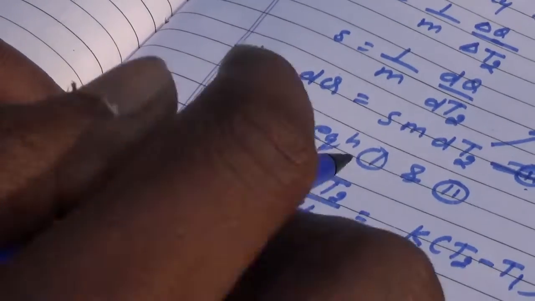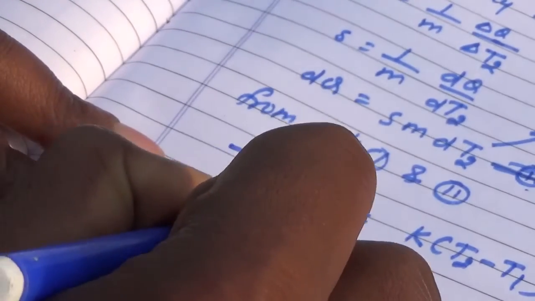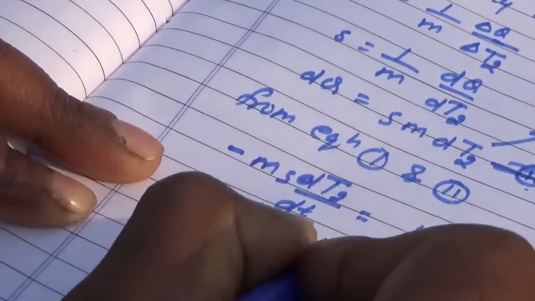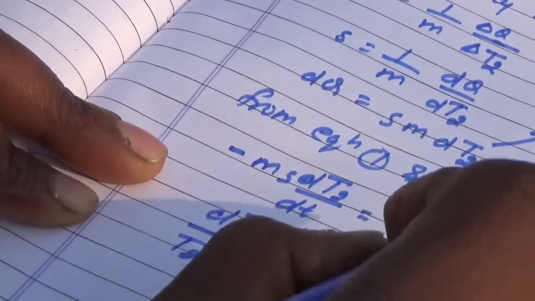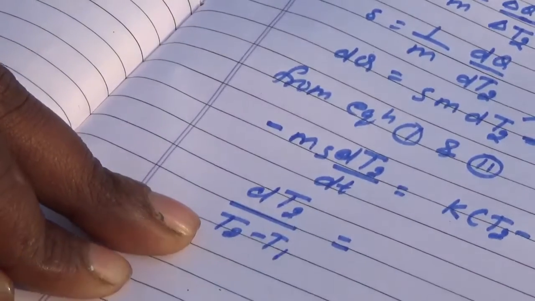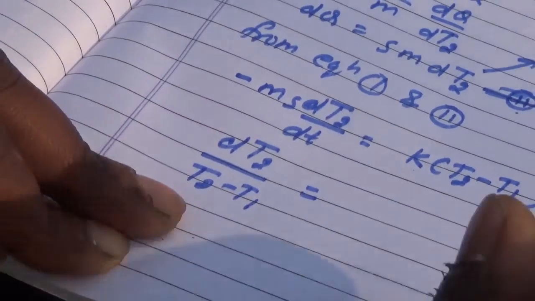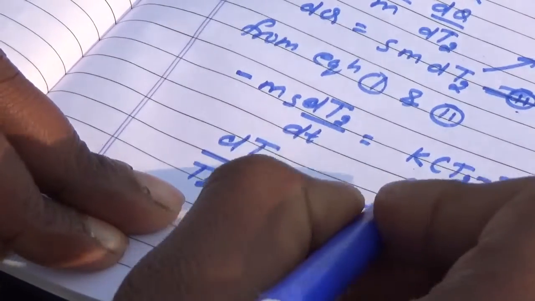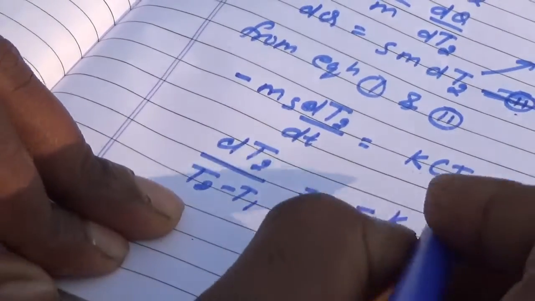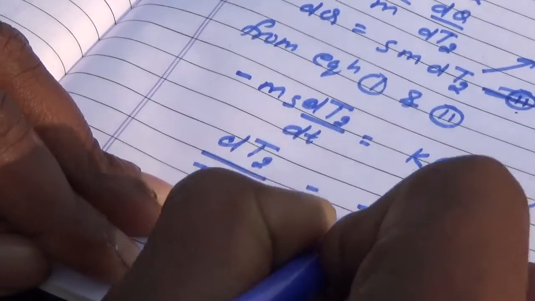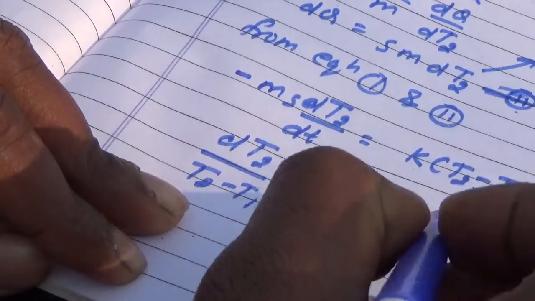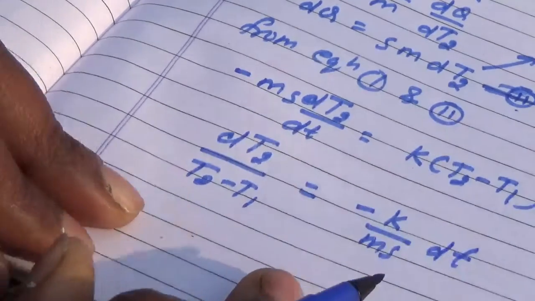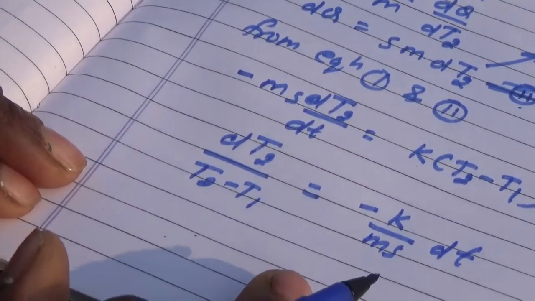Now dear students, we can write dT2 upon (T2 minus T1) is equal to minus k upon m s dt.